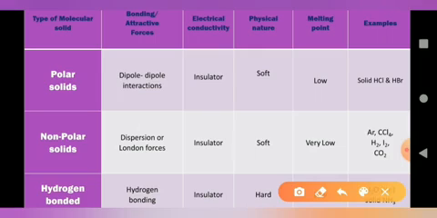The hydrogen bonded molecular solid is a special part of the polar molecular solid.